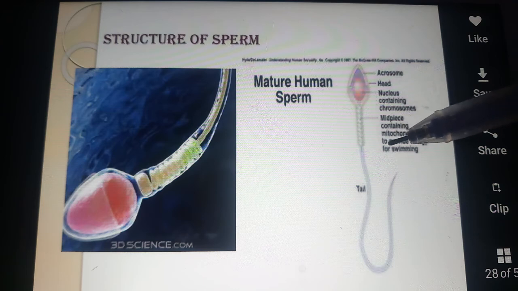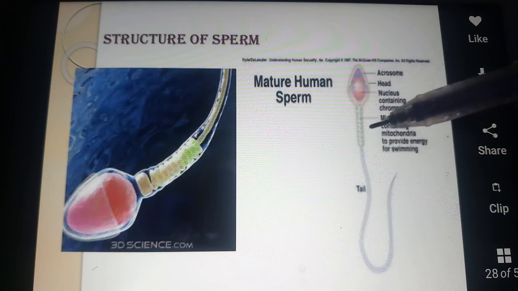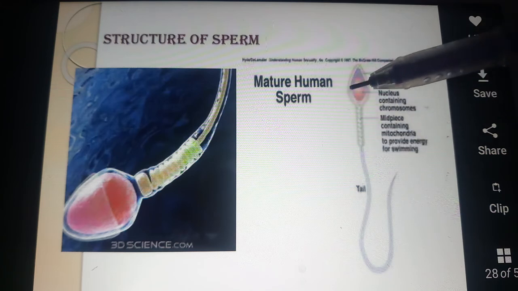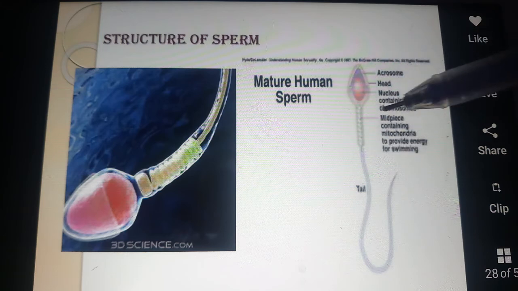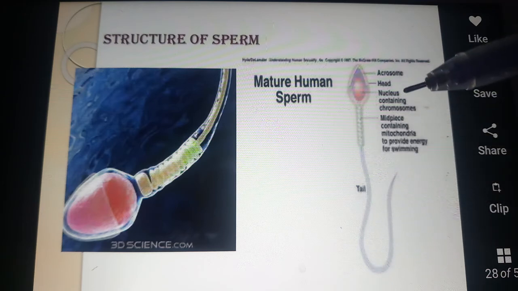That's why it is called the motile sperm. Motile means movement. The middle piece possesses numerous mitochondria which produce energy for the movement of the tail and facilitate the sperm motility necessary for the process of fertilization.